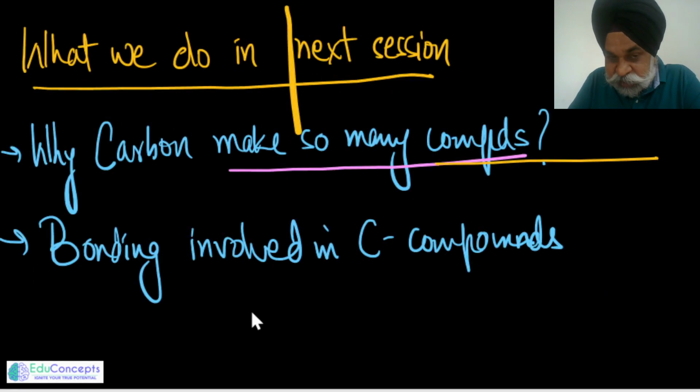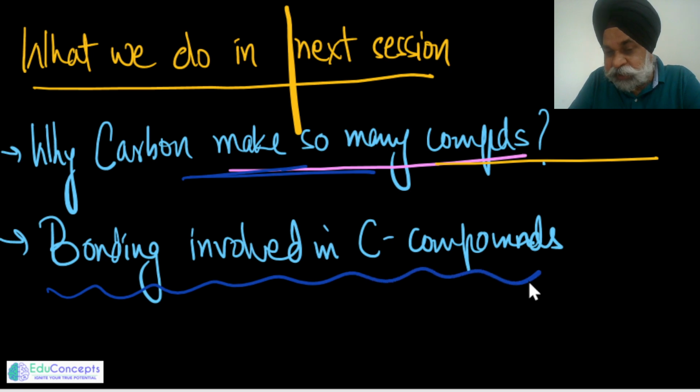So in the next session, we will be answering why carbon makes so many compounds. And second, we will be trying to address the bonding aspect, first with the elementary aspect, then a little advanced aspect, so that everyone gets hold of it. Whosoever is seeing this video, from the 9th, 10th, 11th or 12th, would feel comfortable with it.